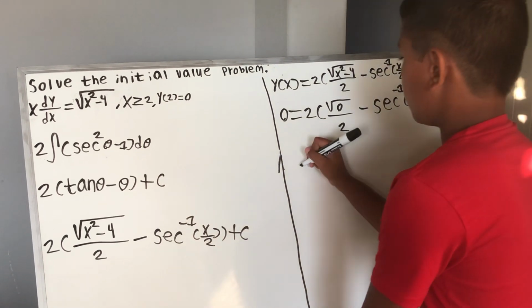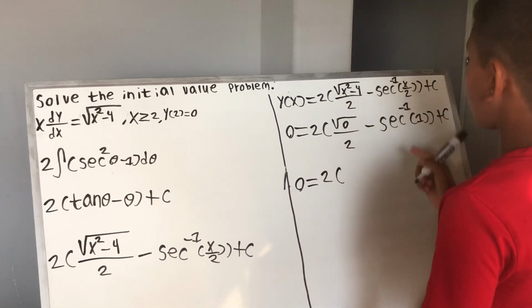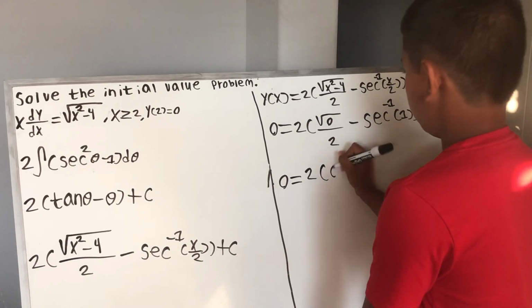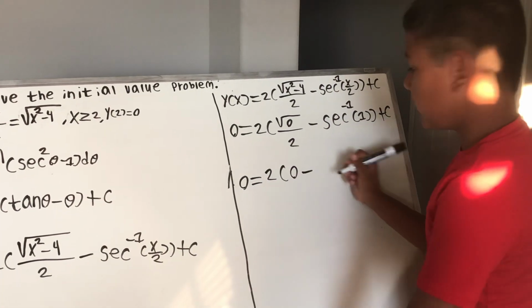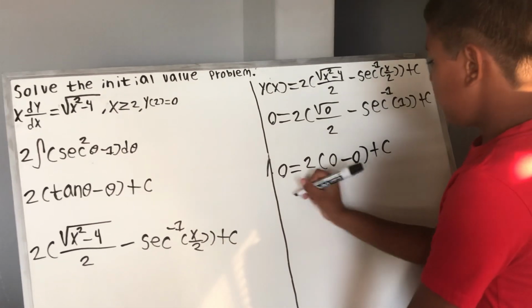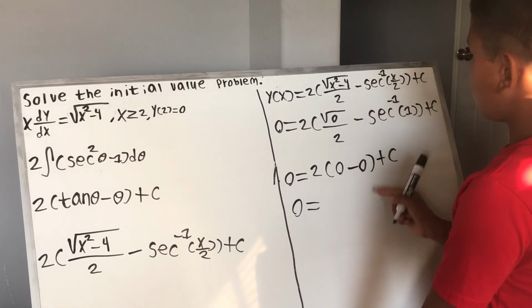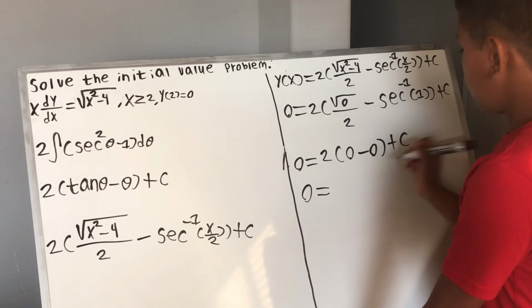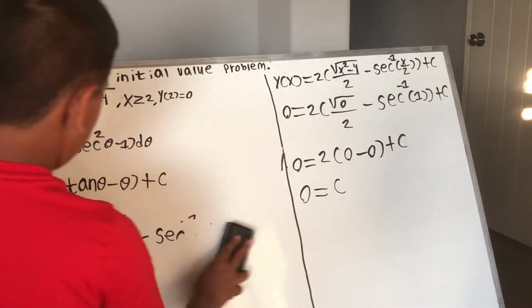So now we know that 0 is equal to 2 times, we know that radical 0 is 0, and 0 over 2 is 0. Then minus, we know that secant inverse 1 is 0, parentheses closed, plus c. So now we know that 0 is equal to 2 times 0 minus 0, which is 0, and 2 times 0 is 0. I know that 0 plus c is c. So now let me erase this,